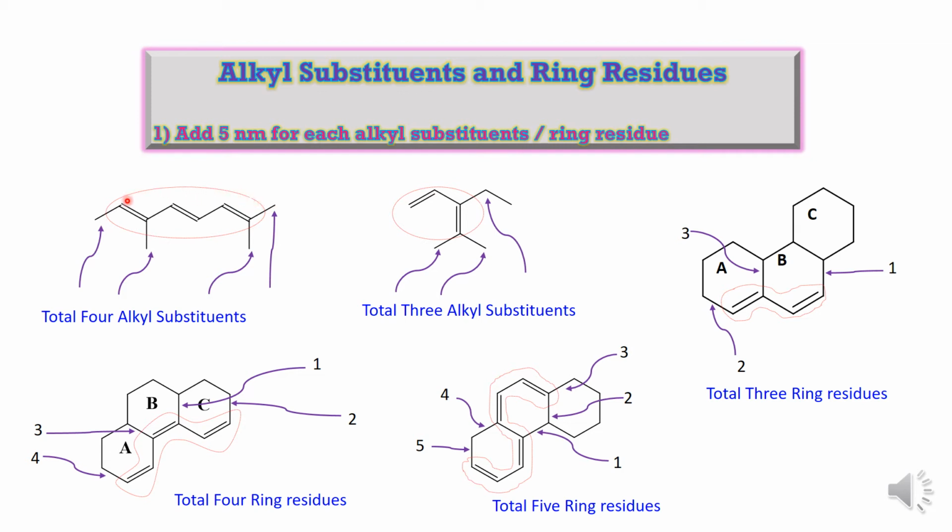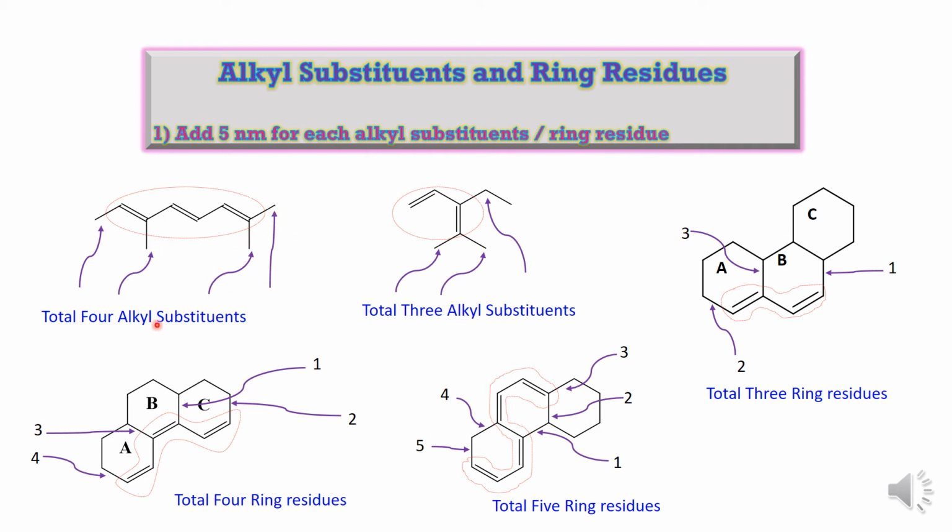Now you have to see at every carbon if there is a substituent or not. At this particular carbon, there is one alkyl substituent. You can see here. At this carbon, there is no substituent. At this carbon, you can see this is an alkyl substituent. At this carbon, there is no substituent. At the next carbon, there is no substituent. At this carbon, there is no substituent. At this carbon, you can see two alkyl substituents. So there are a total of four alkyl substituents, 1, 2, 3 and 4.